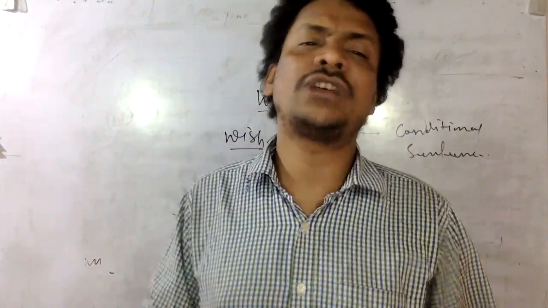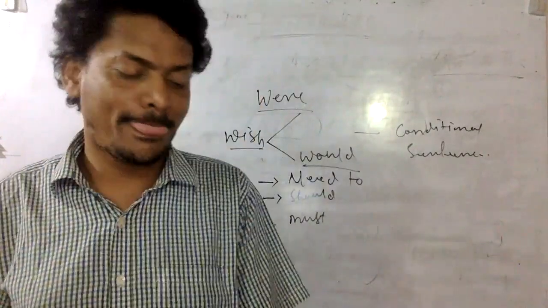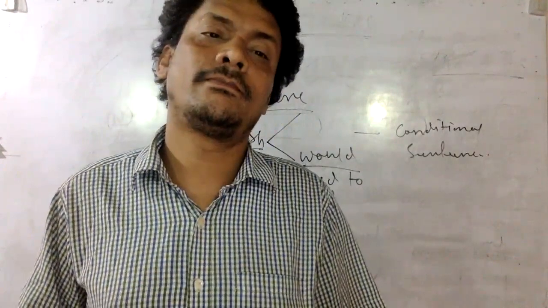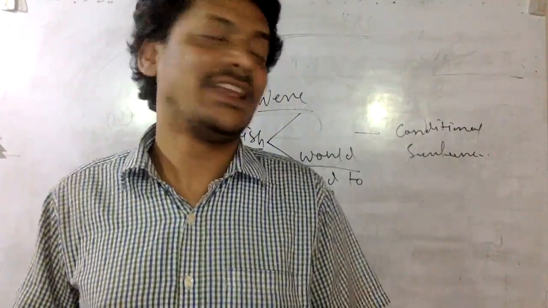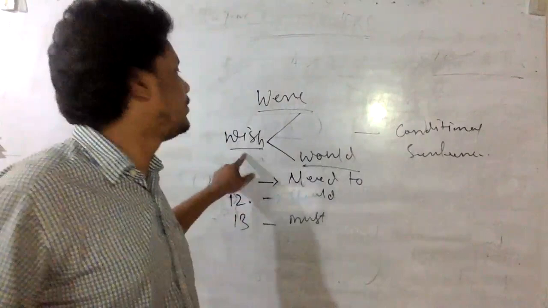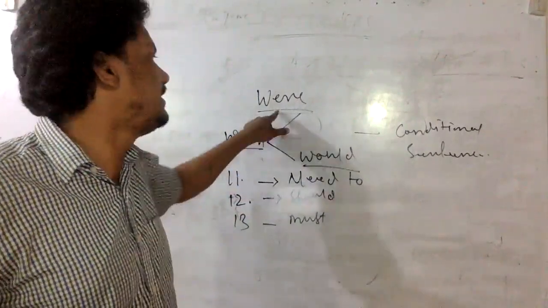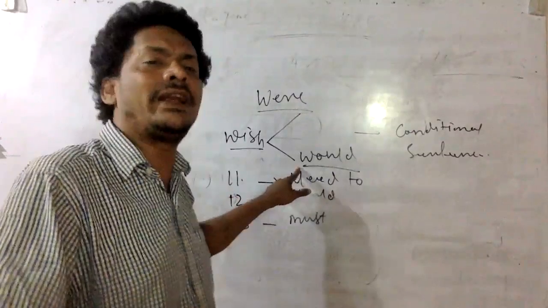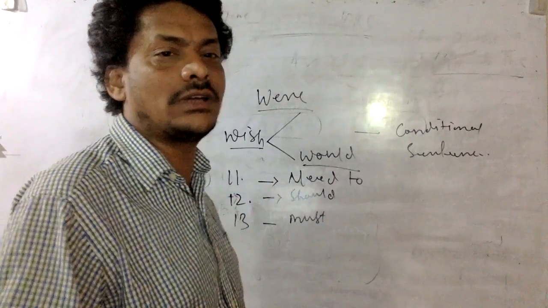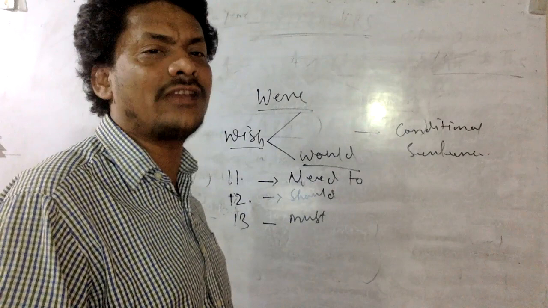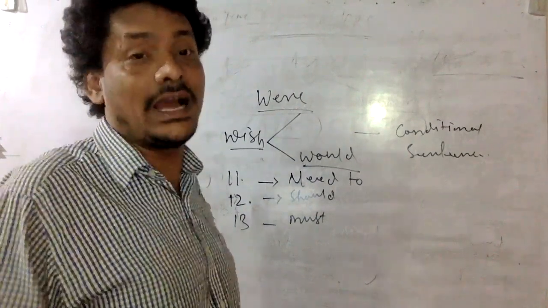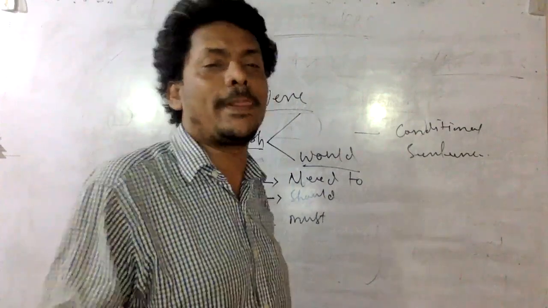17. I wish I dash a bird. So where? Yeah, just now I pointed out. When you are talking about wish, either you use were or you use would. As you won't find would there, you're supposed to go for were, right? That would be the answer. I wish I were a bird.